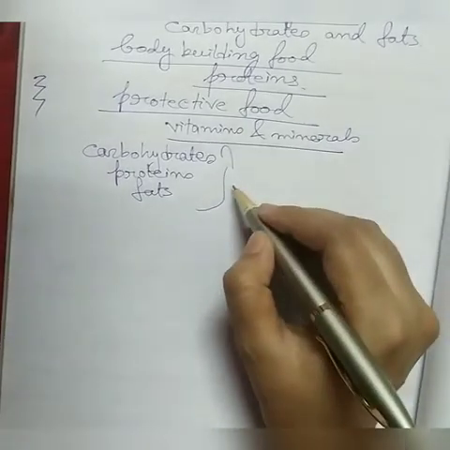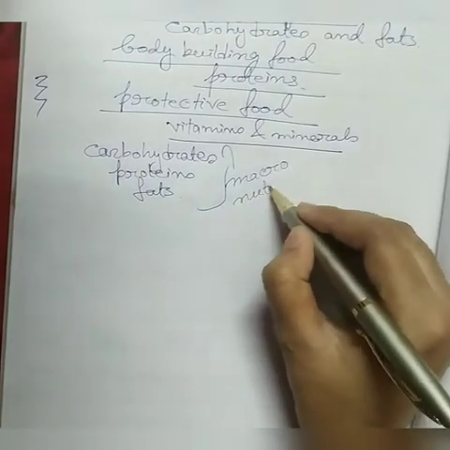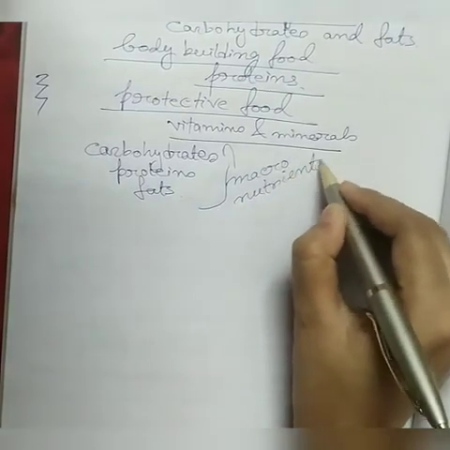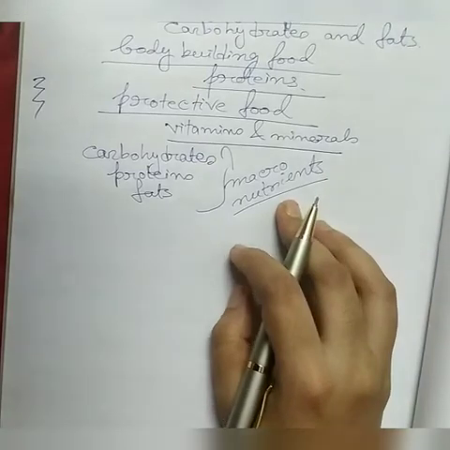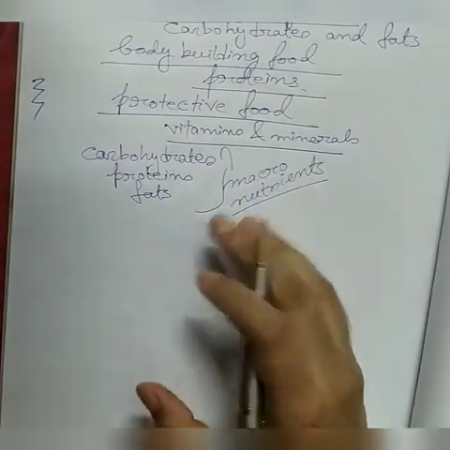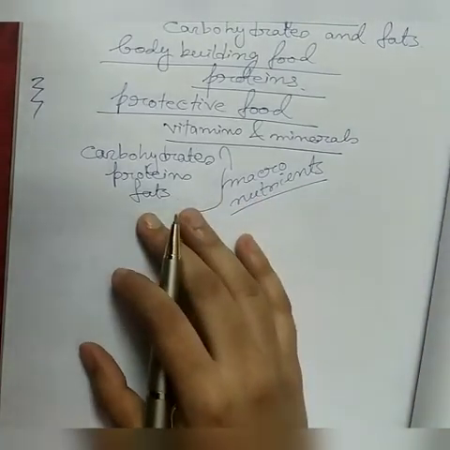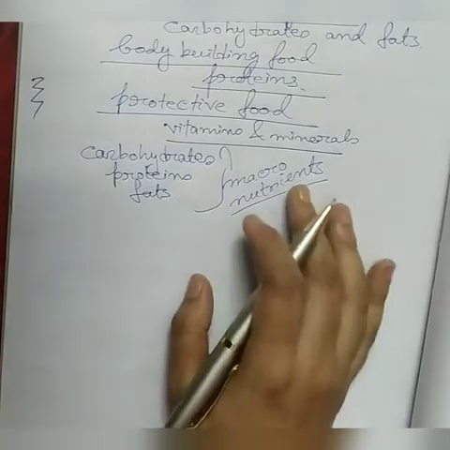That is why they are known as macronutrients. Nutrients actually means components of the food. So they are nutrients, and macro means more, large. As they are needed in more quantity, that's why they are known as macronutrients.